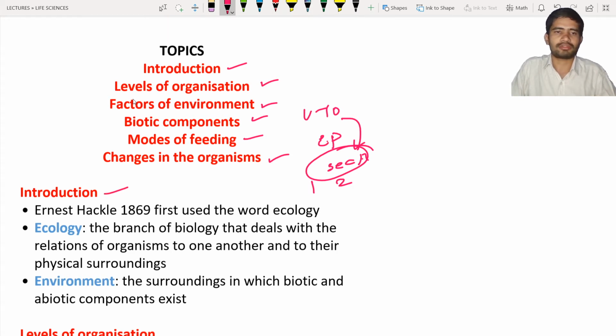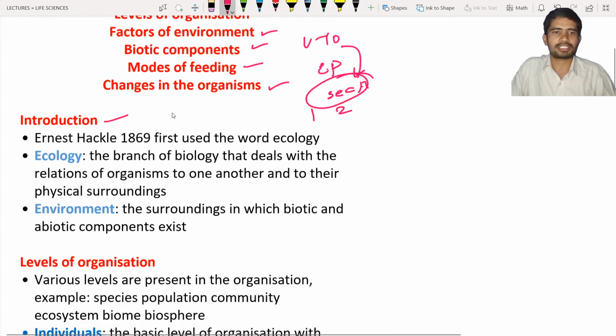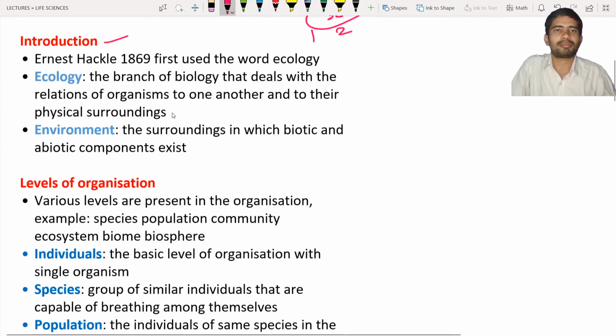And the introduction: Ernst Haeckel, in 1869, used the word ecology for the first time. Ecology means the branch of biology that deals with the relationship of an organism to another. In ecology we mainly look at how organisms interact with the physical environment.